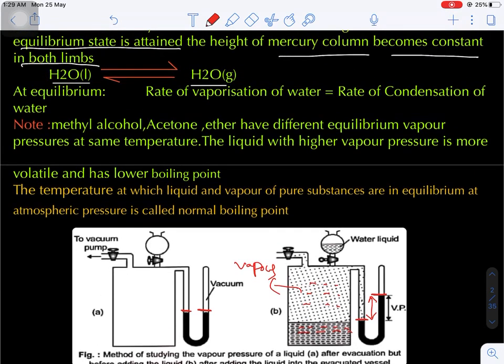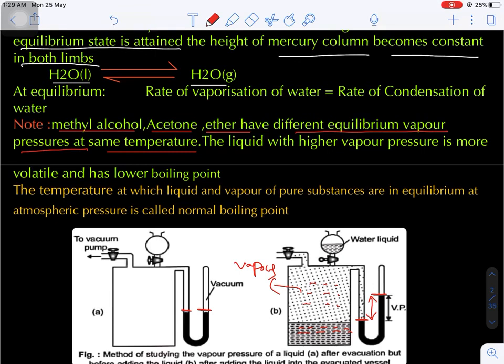Now let's suppose we have other liquids: methyl alcohol, acetone, ether. They have different equilibrium pressures at the same temperature, because vapor pressure is a function of temperature especially, and also of the nature of the liquid.